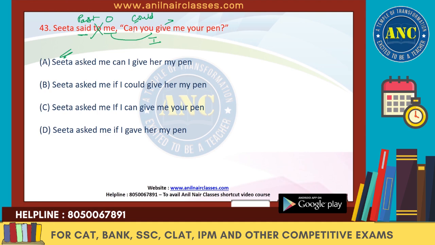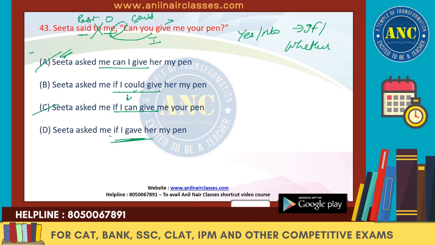So we'll see the answer choices now. Sita asked me. This is fine. Now when we remove this, this is a question and the answer is in the form of yes or no, so we have to use either if or whether. So me can I give? This is completely wrong because the connecting word is not there. Can I, if I could. So it should be if I could give. That is fine. If I can give is wrong because we need could over here. If I give, there is no could given over here, so we cannot keep D also. The right answer will be B.